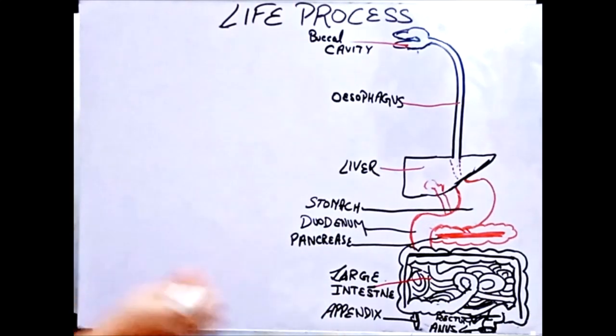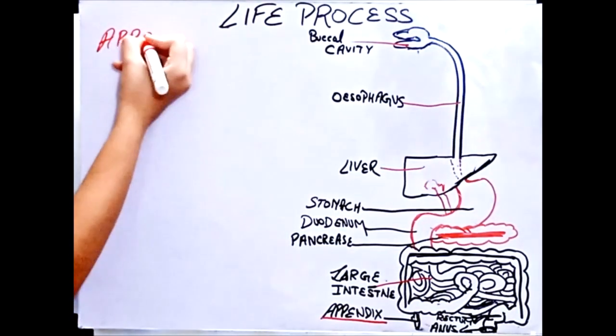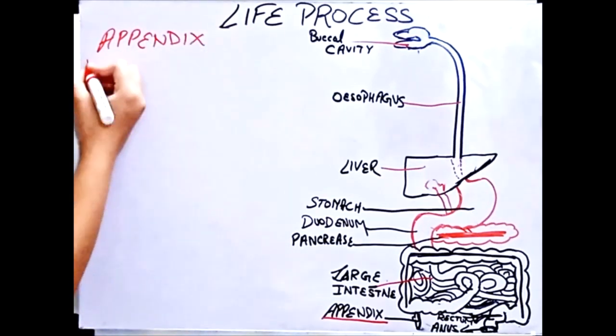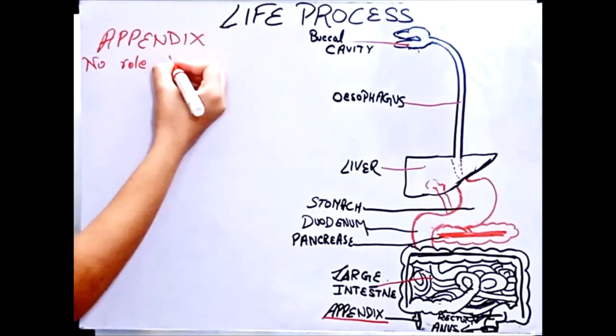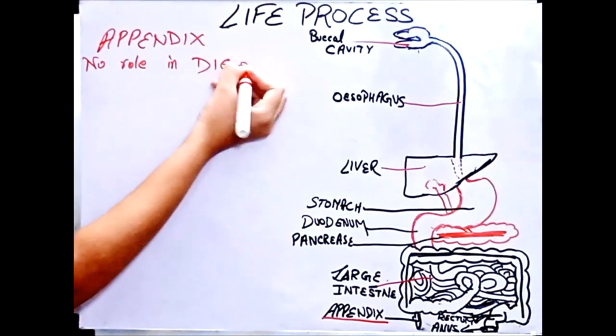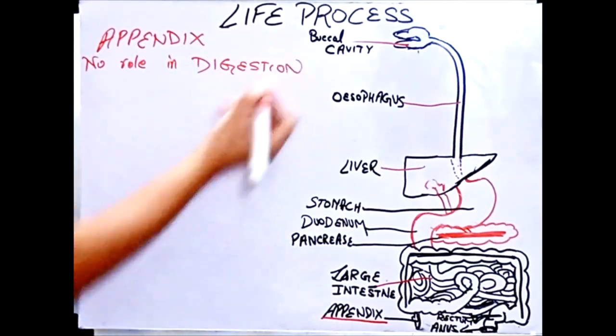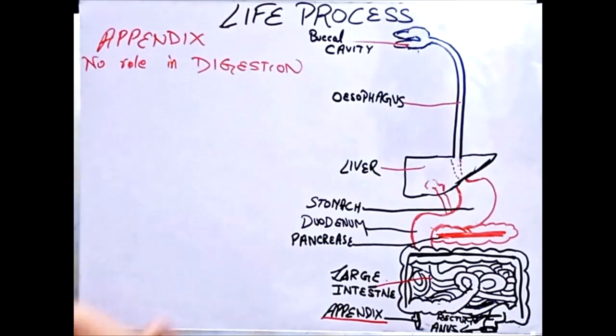Appendix. Appendix is a thing that is not involved in our digestive system. Appendix has no role in digestion. Then you will think that if it's not used in digestion, it may have some other process, some other thing it should be working on.